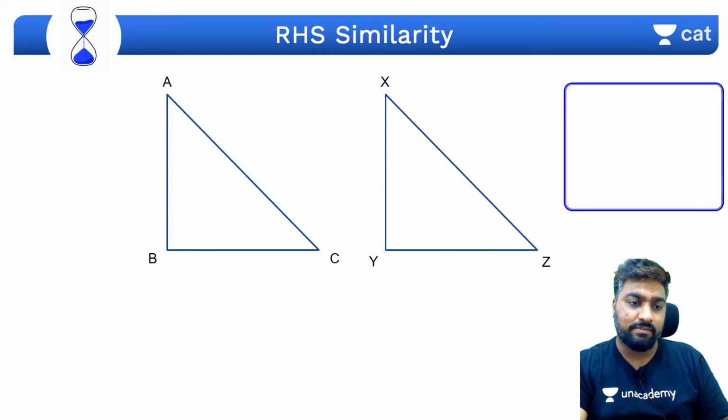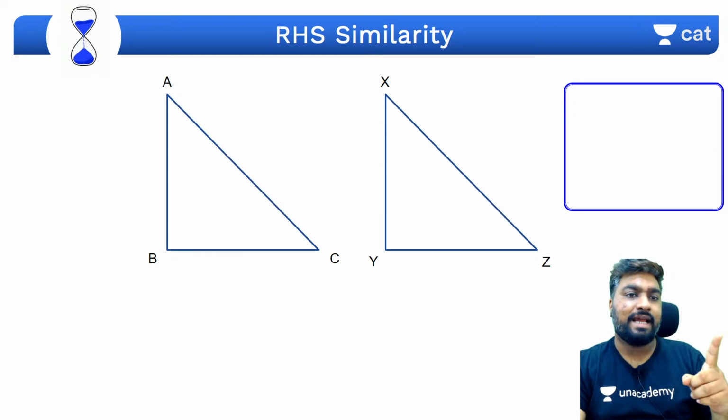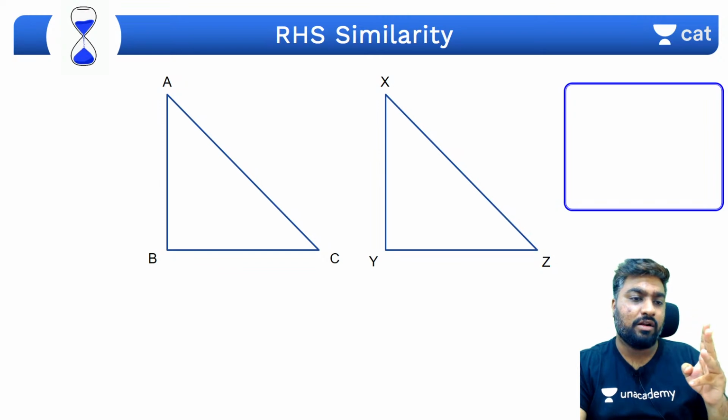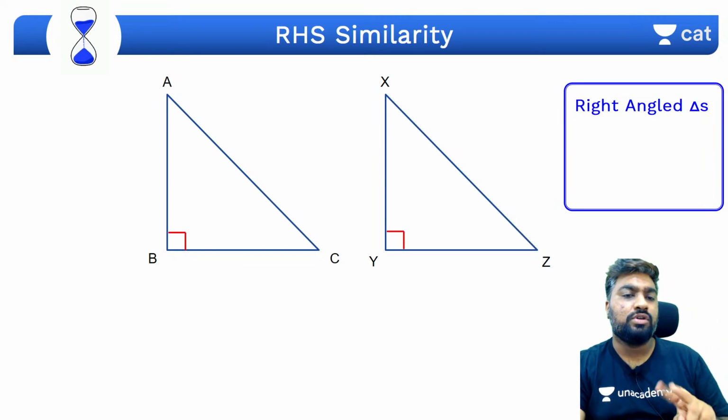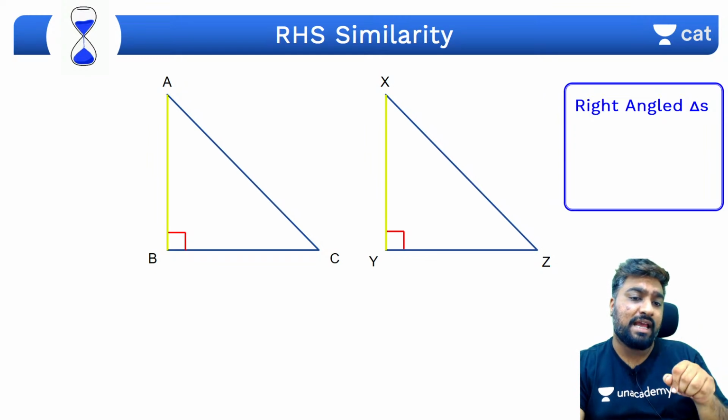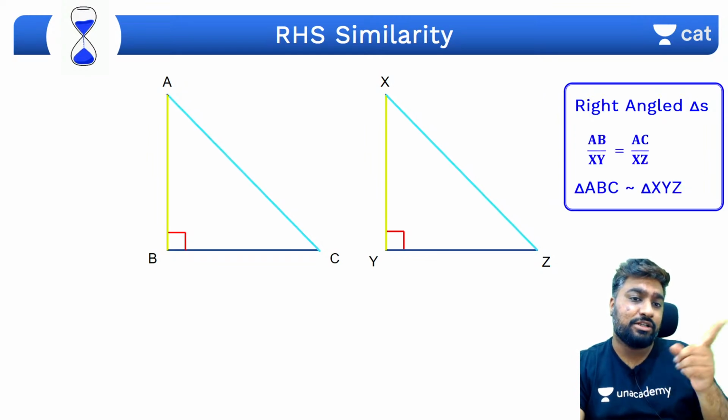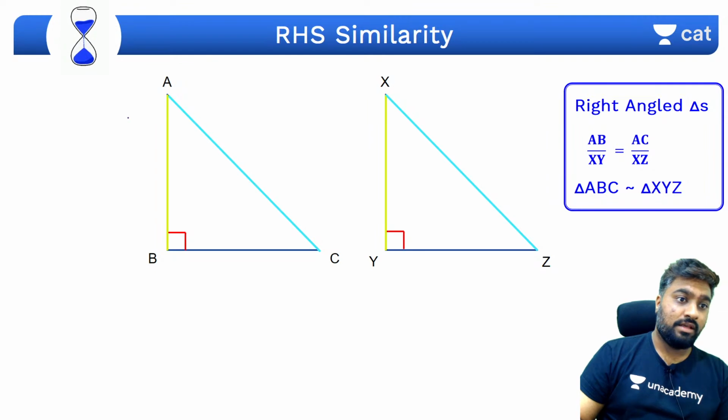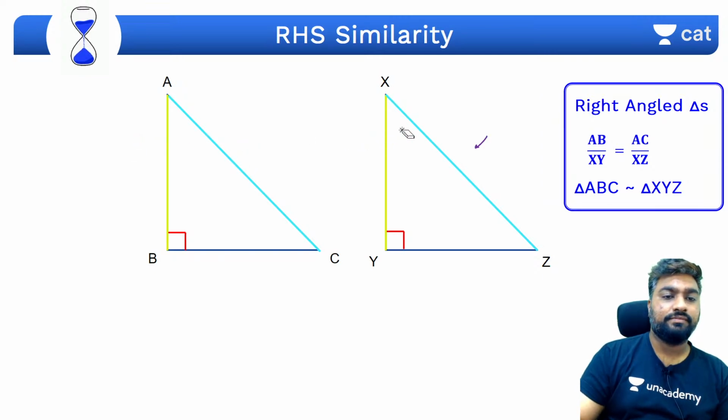Last similarity, just like RHS congruency, we have RHS similarity. Yes, right angle, hypotenuse and one of the sides. So if two triangles are right angled, that is, if one of the angles is 90 degrees, and the ratio of AB and XY is the same as the ratio of the hypotenuses, then you can say that they are similar.